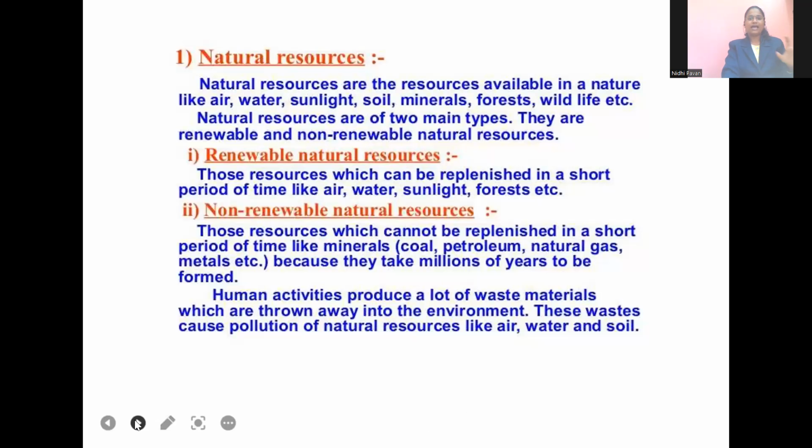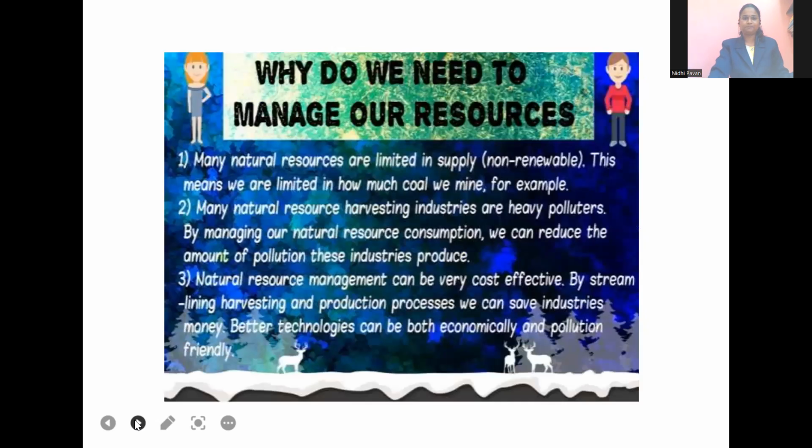Now, in natural resources, we have renewable and non-renewable. Non-renewable resources will get over for a time being if we use them. Human activities cause a lot of waste of non-renewable resources such as coal, petroleum, natural gas, etc. Renewable resources are, as I said, water, the rain we get, sunlight from solar energy, and air. These can all be regenerated, guys, and that is why these are called renewable resources.